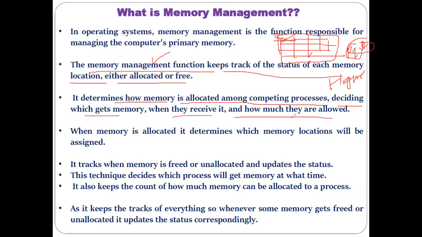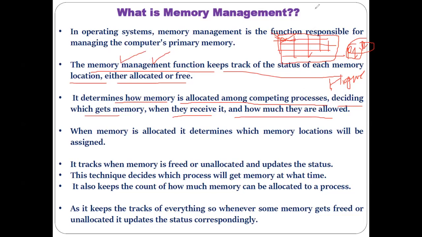So if multiple processes want to be stored in memory, the one having the higher priority will be chosen. That is an important functionality performed as part of memory management.